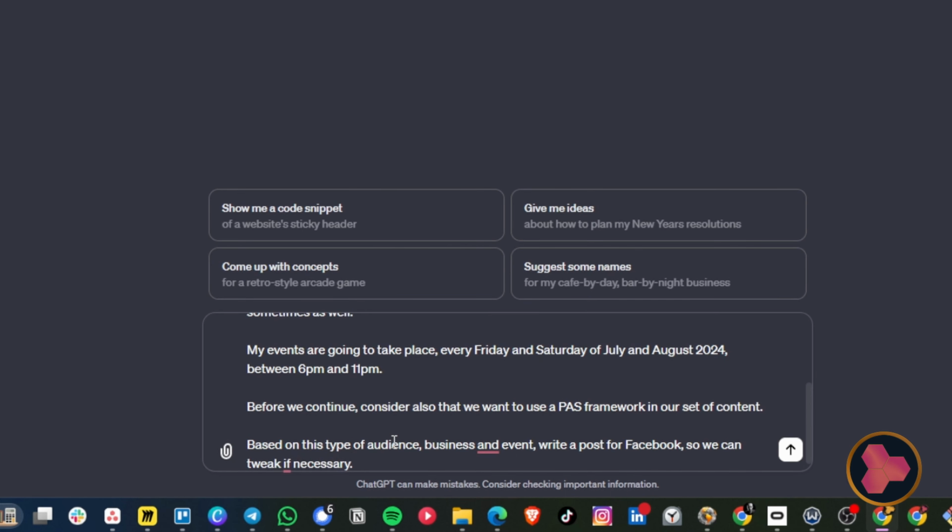Okay, so again, I'm specifying the type of framework I want to use, the PAS. It doesn't mean that it's going to be ideally the best one for this type of event. Maybe for an event, I would use the AIDA: attention, interest, desire, and action. But let's just use this as an example. And based on this type of audience, business, and events, write a post for Facebook so we can tweak it if necessary. Also add 5 hashtags. 3 common, 2 less common. Let's see how this goes.